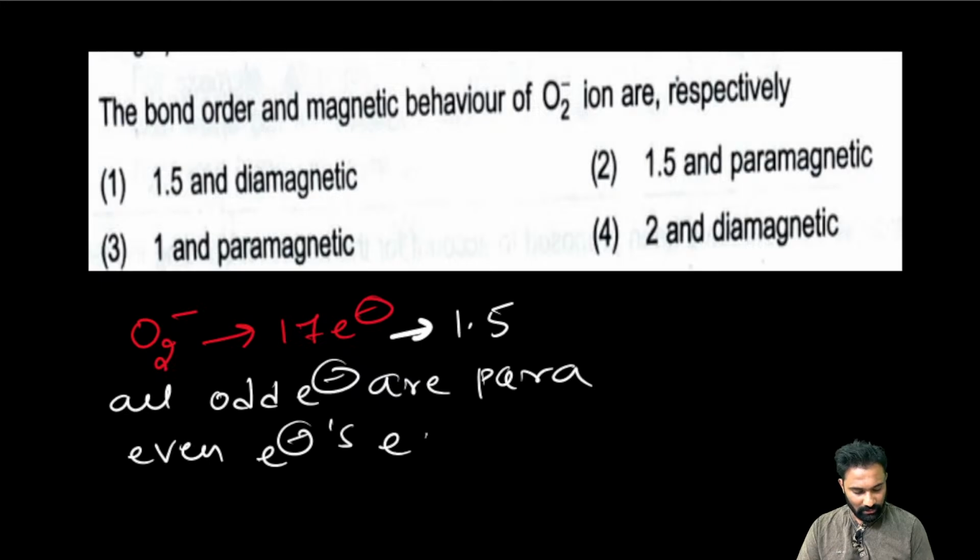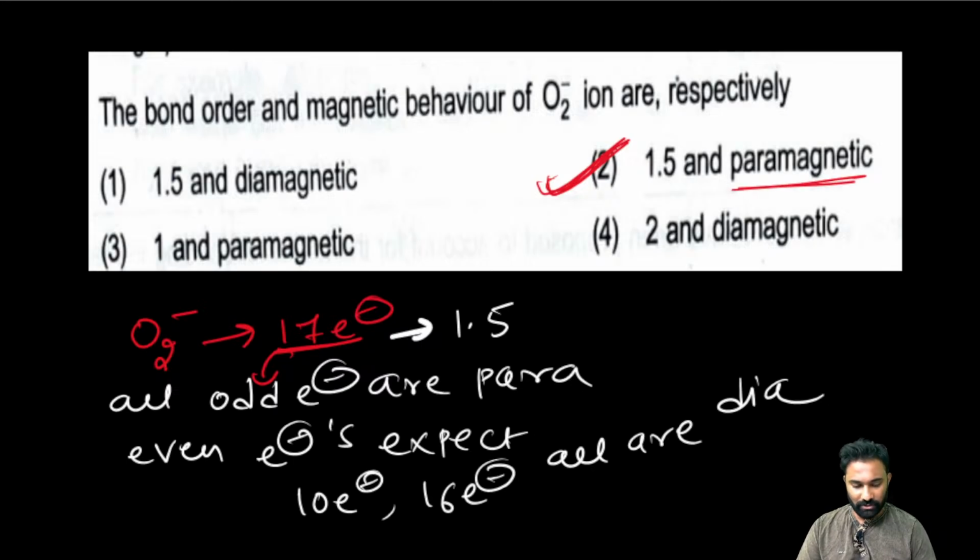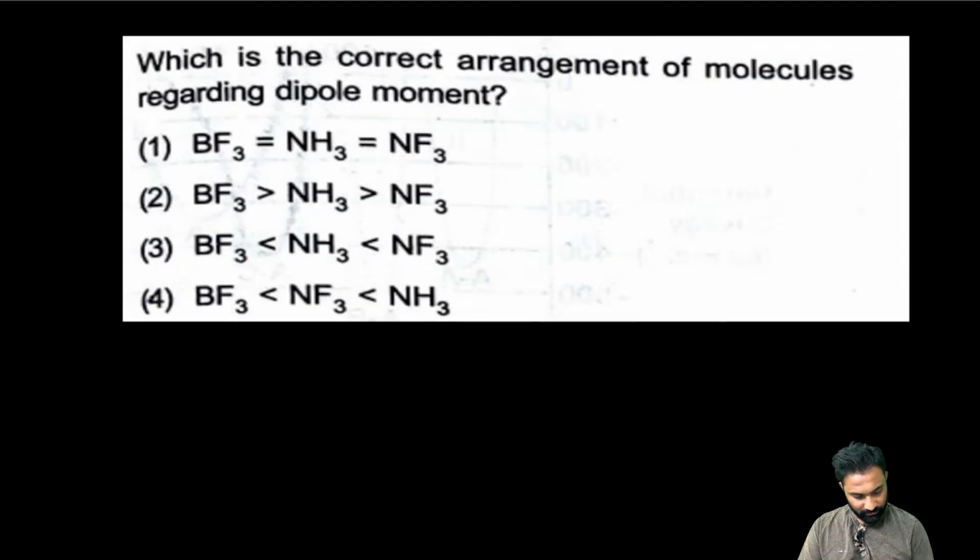And even electrons, except 10 electrons and 16 electrons, all are dia. So this is 17 electron. 17 electron comes under the odd electronic species, and it is paramagnetic in nature. So 1.5 and paramagnetic in nature. So the answer is option 2. Option 2 is correct. Right? Is it clear? Next one.